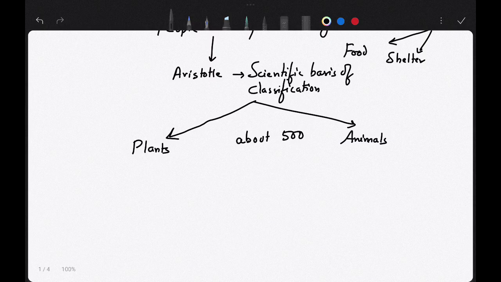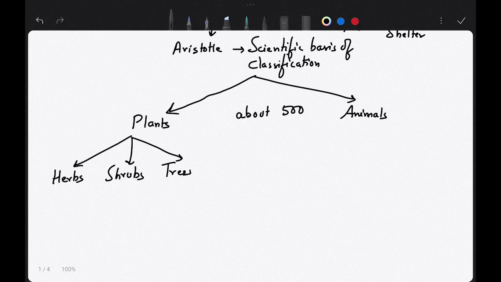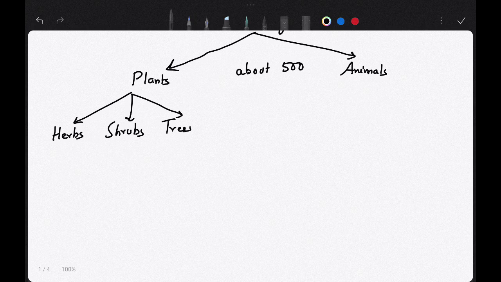Now in the case of plants, he classified plants into 3 types: herbs, shrubs, and trees. Now what are the differences between these 3 things? This was done mainly based on morphological features.